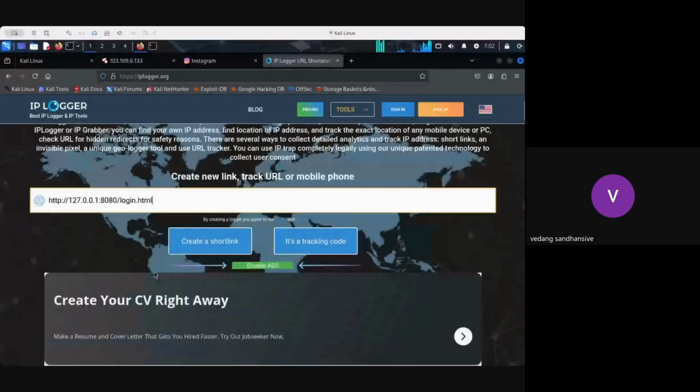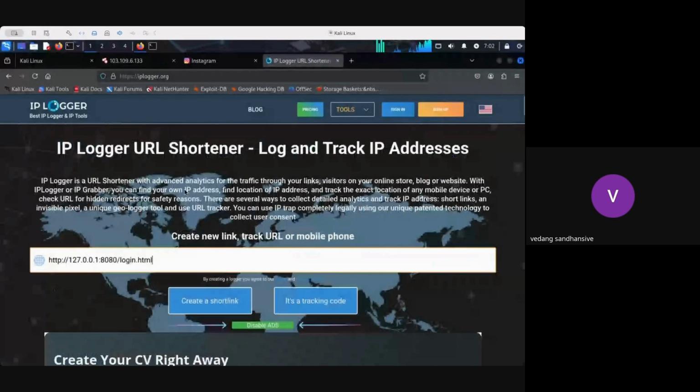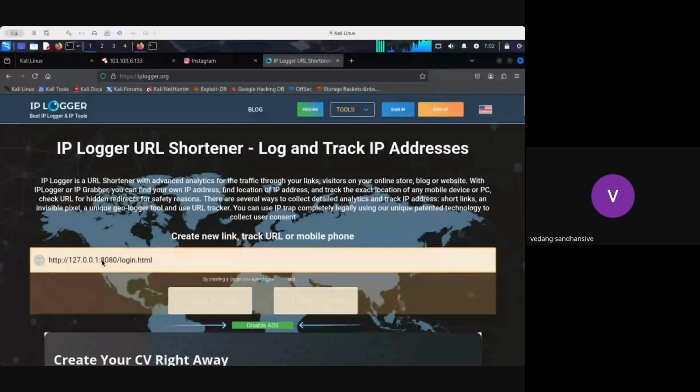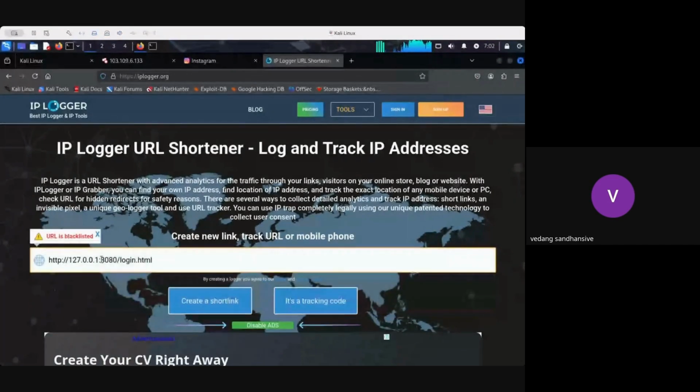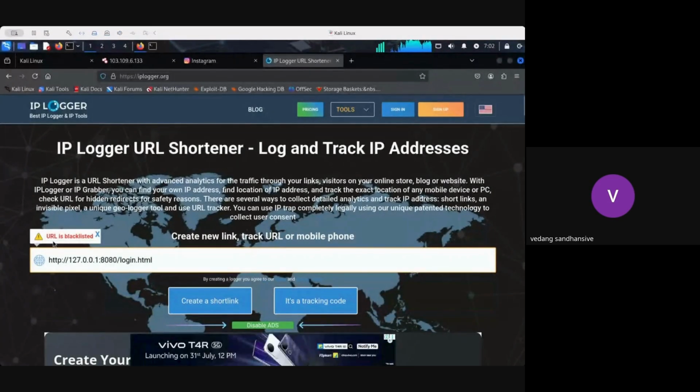You can paste it down and create your own link here. It means the actual link will get changed, right? So let's understand how it happens here. You can see it is blacklisted again because we are using a NAT. So a private network will actually not help us in this particular scenario.